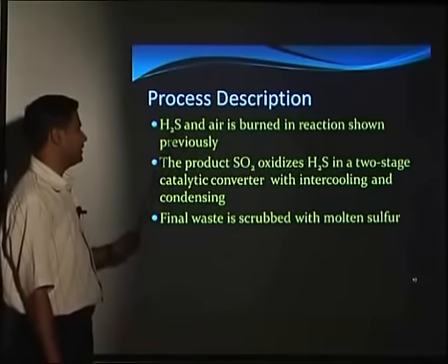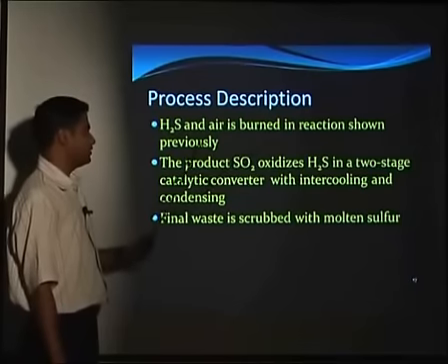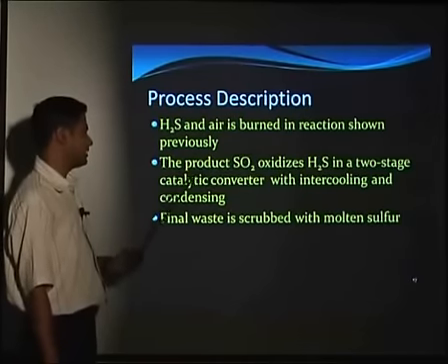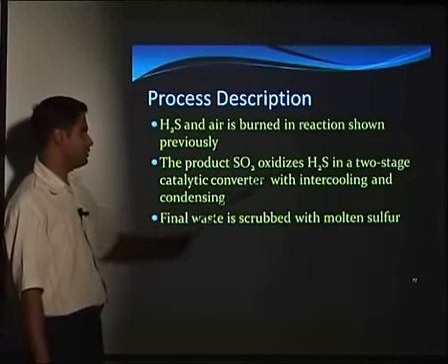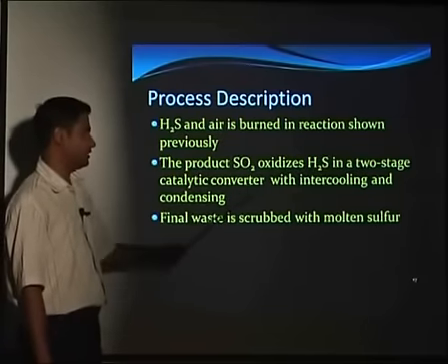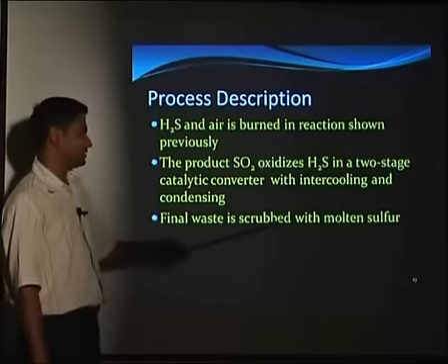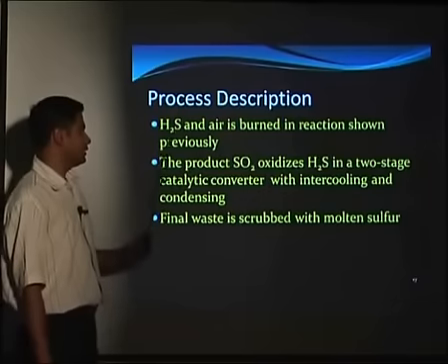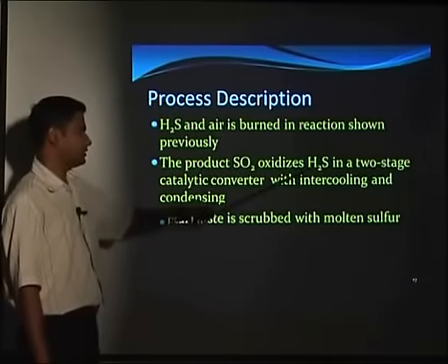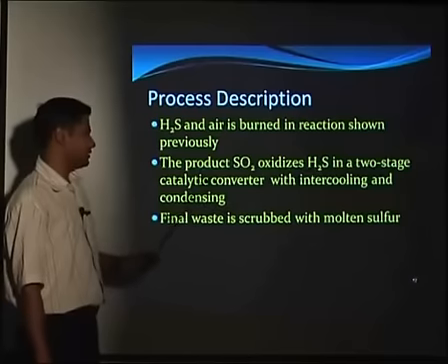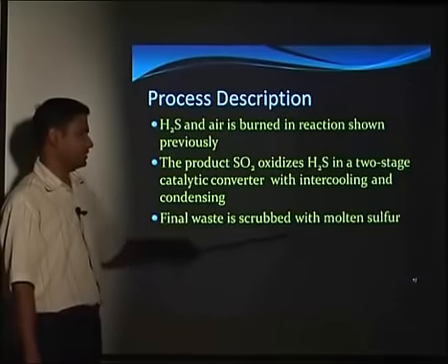So here what is happening? H2S and the air are burned in a reaction, as we saw previously in the chemical reactions. The product SO2 oxidizes H2S in a 2-stage catalytic converter with intercooling and condensing. Then the final waste gas is scrubbed with the molten sulfur. So H2S and air are burned, then SO2 oxidizes H2S, we get the sulfur. It is done in a 2-stage catalytic converter and the final gas is scrubbed with the molten sulfur.